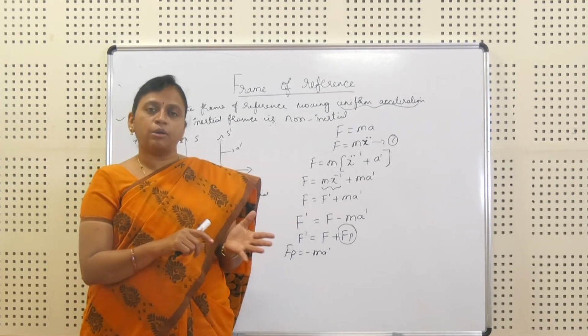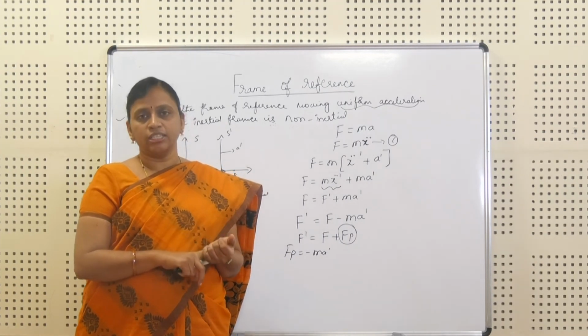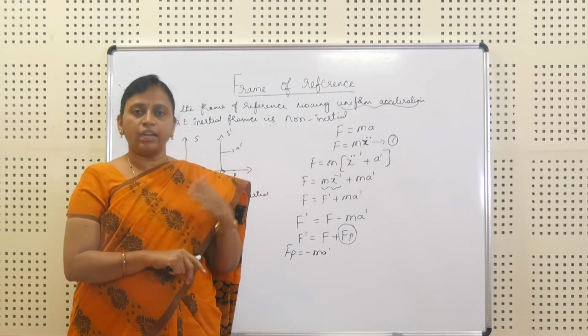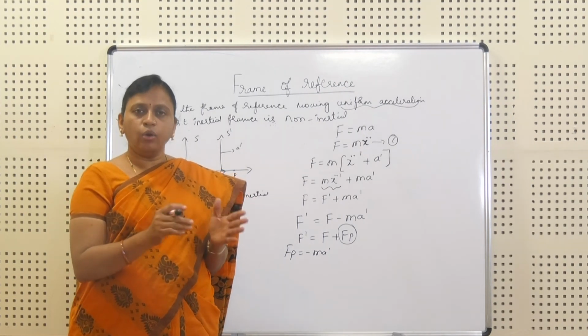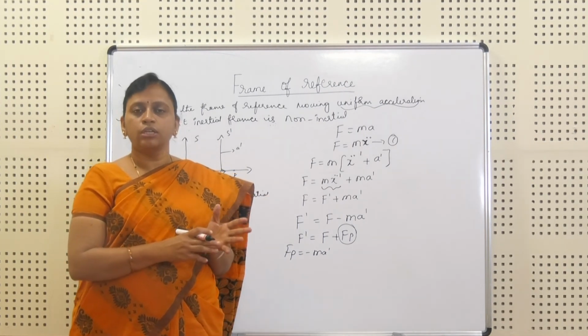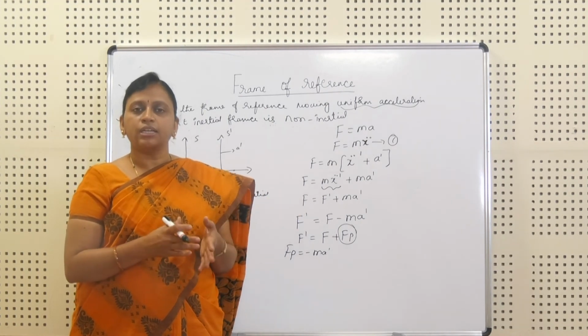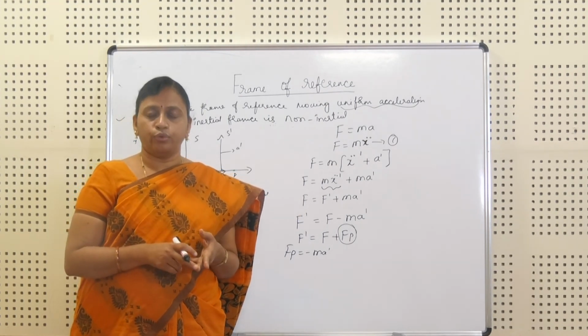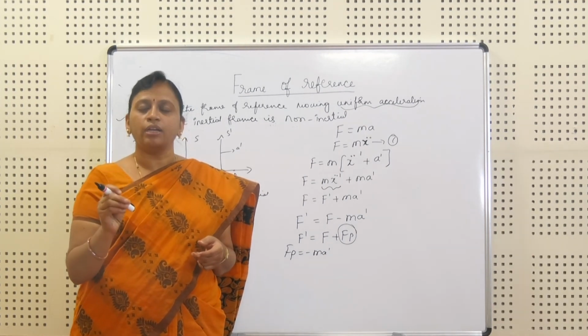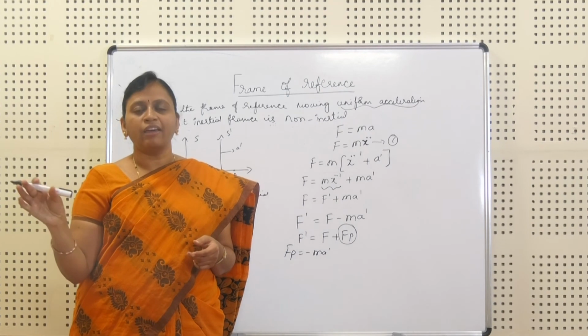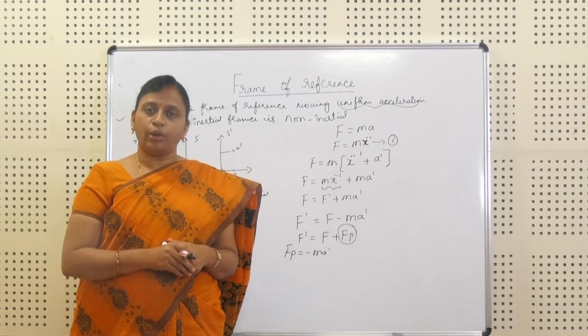Till now we have discussed the inertial and non-inertial frames of reference, and we have also studied the derivations. Now we will conclude with the two forces we have studied, the real force and the pseudo force. The real force has a physical coordinating point, whereas the pseudo force does not have a physical coordinate point.